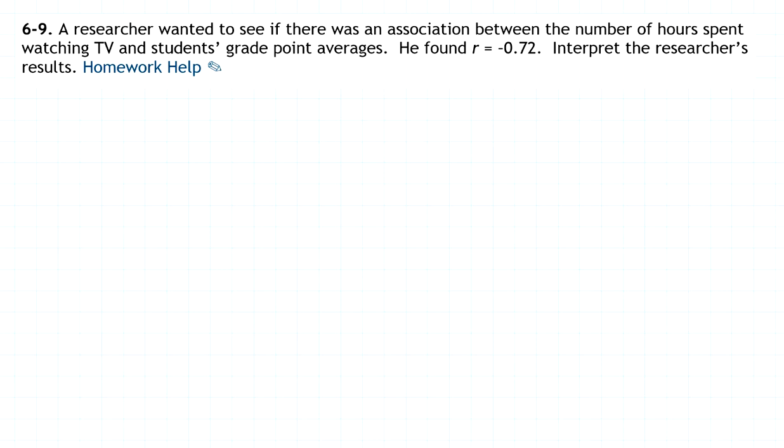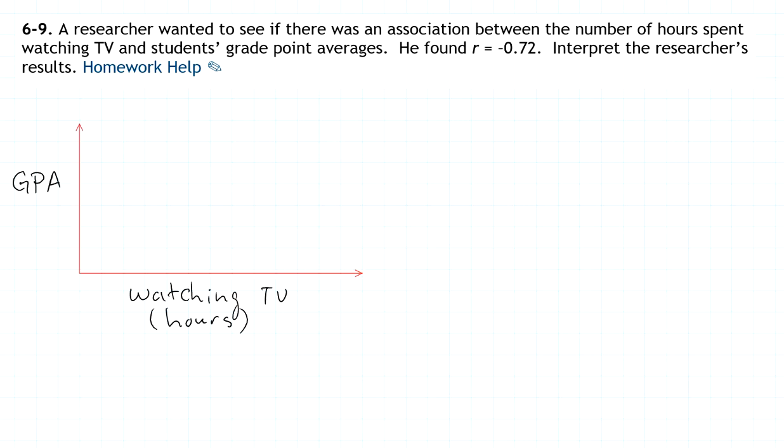So, he found a correlation coefficient R, an R value of negative 0.72. So, we know that it means that as one of the variables is increasing, the other is decreasing. And the order that he listed the variables in was watching television in hours and GPA, grade point average. So no, we have no idea what the data was at all.